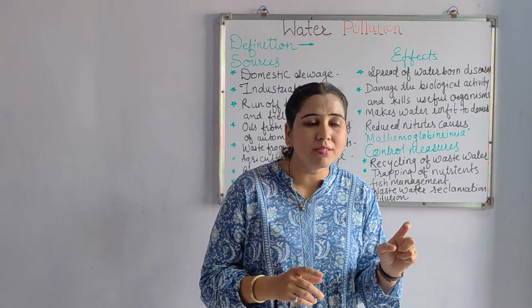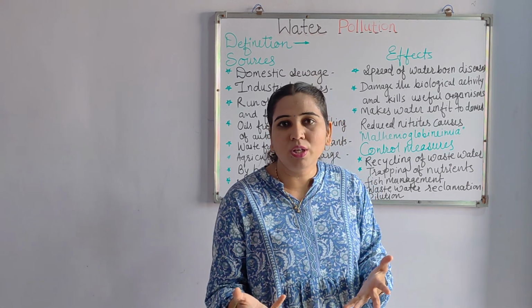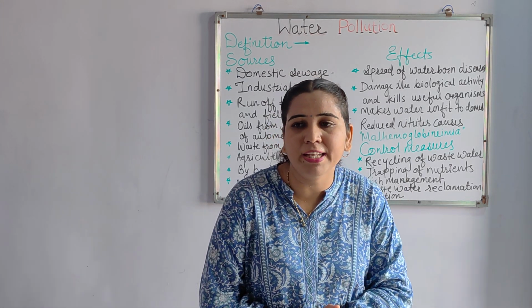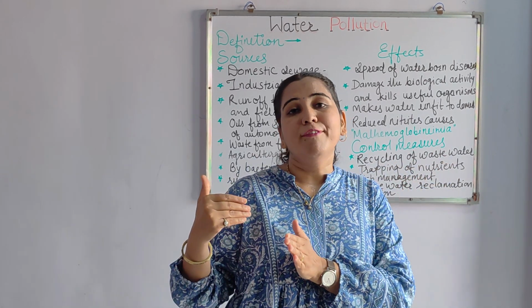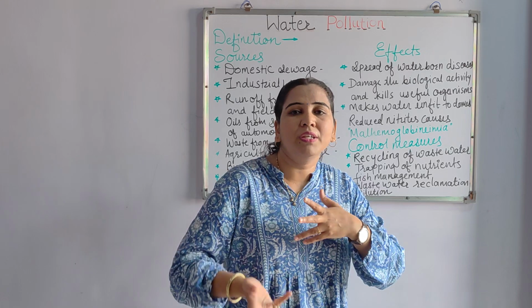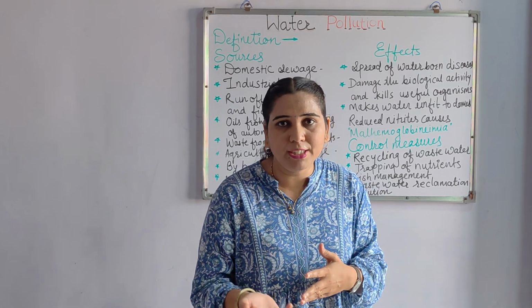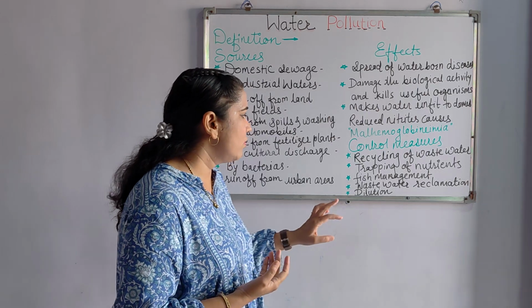Fish management means that when we pass water into, for example, a river where there is aquatic life, we should first manage the fish or the animal life, and then pass that water into the sinks. So this is one of the control measures.